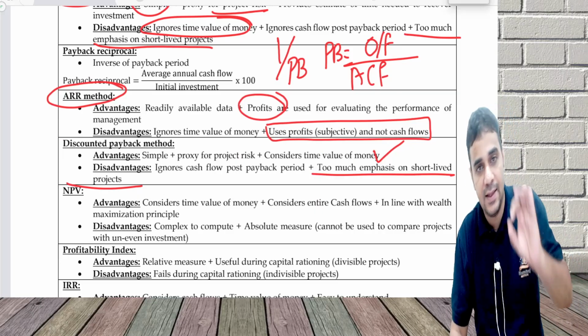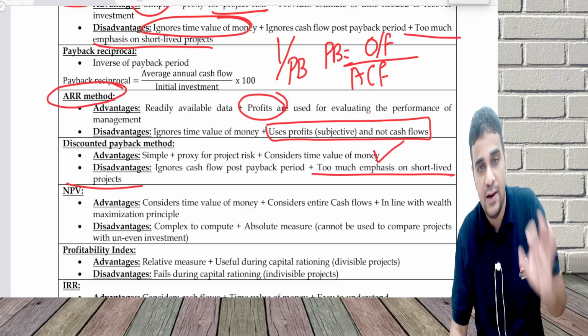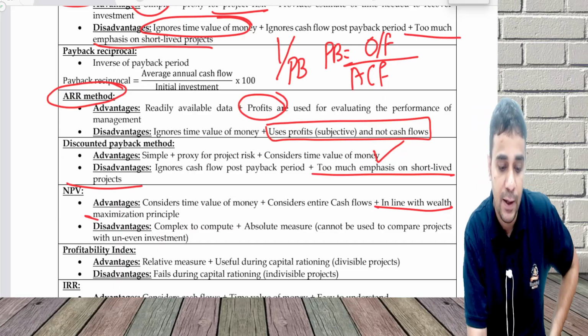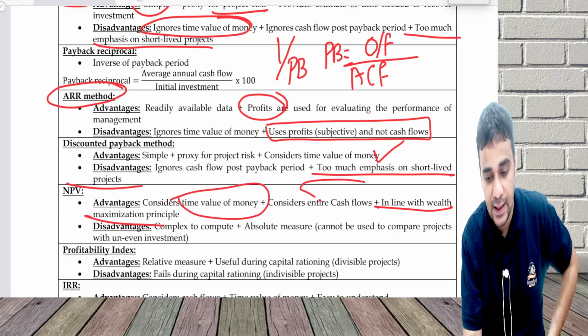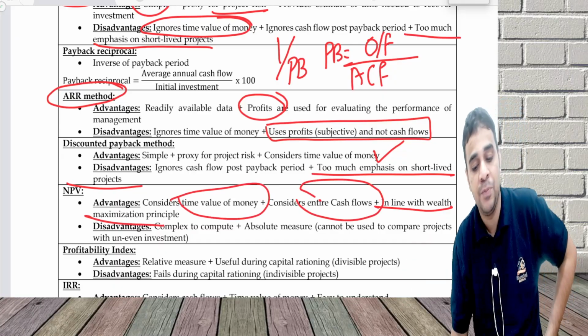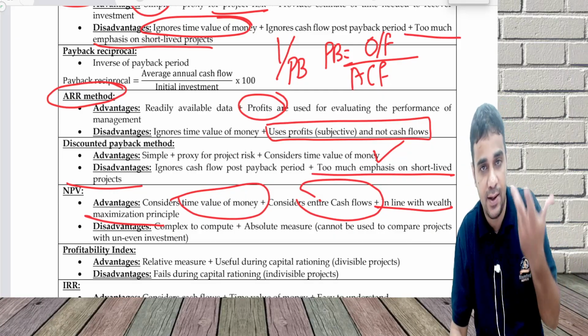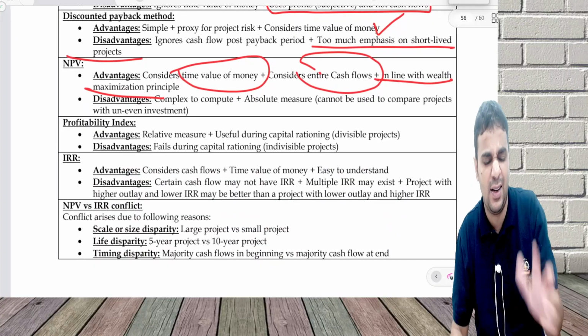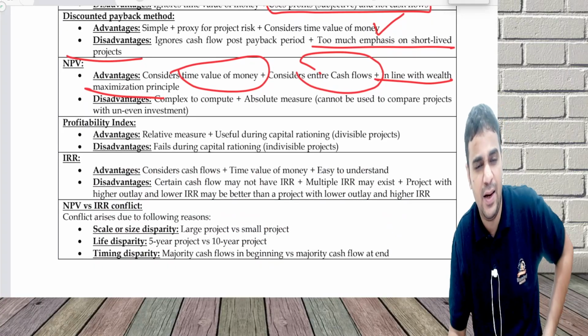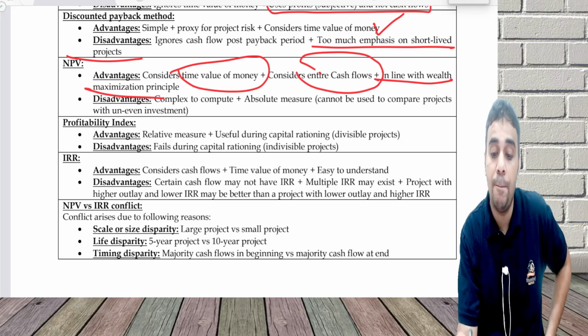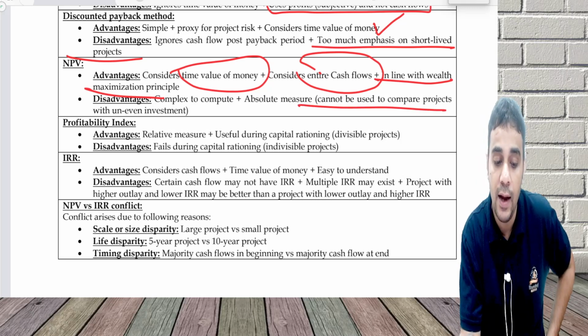NPV technique, I think the most important technique, which is in line with the wealth maximization principle. Time value of money is considered, entire cash flow is considered. Disadvantages: I really don't feel it is a disadvantage, but ICAI material says it is complex to calculate, not really. Once the cash flows are there, it is easy for us to calculate NPV. But one disadvantage is you cannot compare projects of uneven sizes.